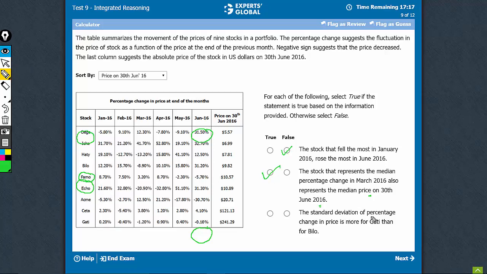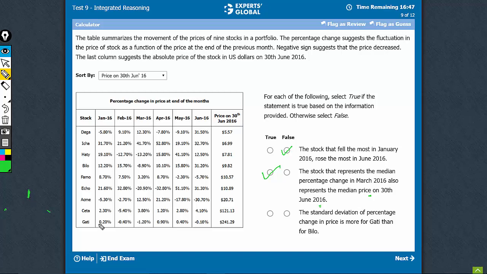The standard deviation of percentage change in price is more for G than for B. Remember, you don't have to manually find out the standard deviation ever. The GMAT doesn't ever expect you to find out the standard deviation manually. It will always expect you to have an estimate, understand the idea of standard deviation. It is always around how scattered the data is from a particular reference point, this reference point being the average